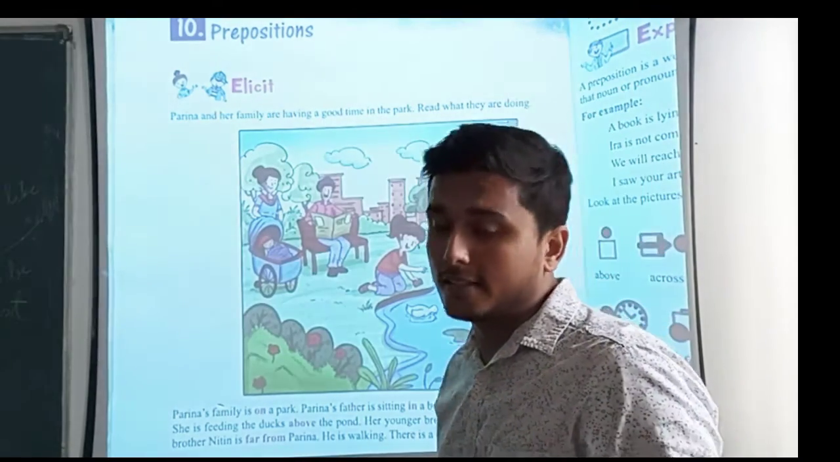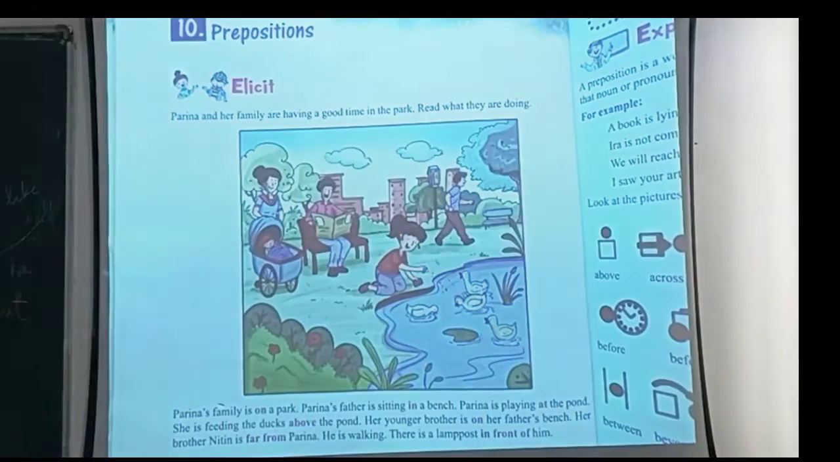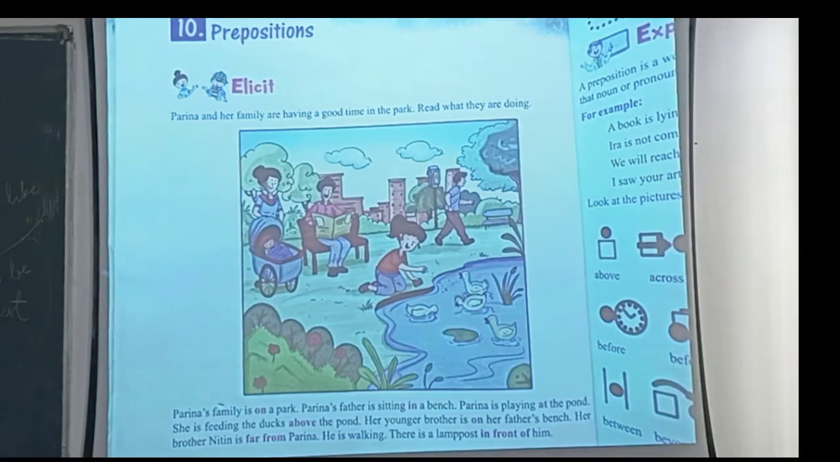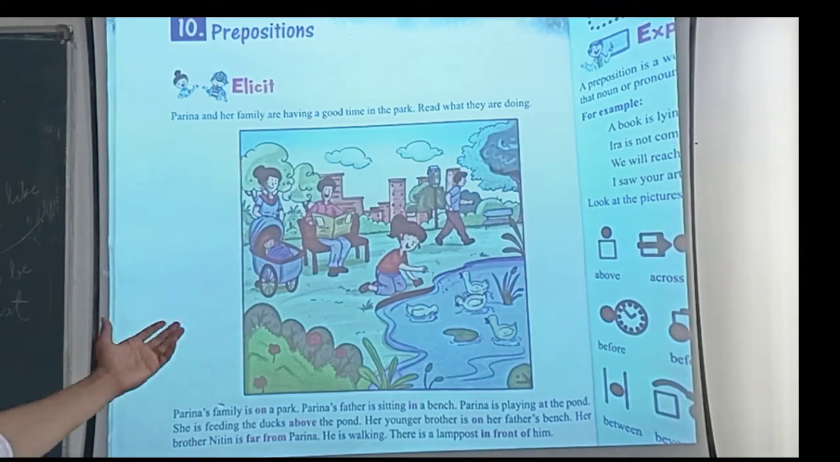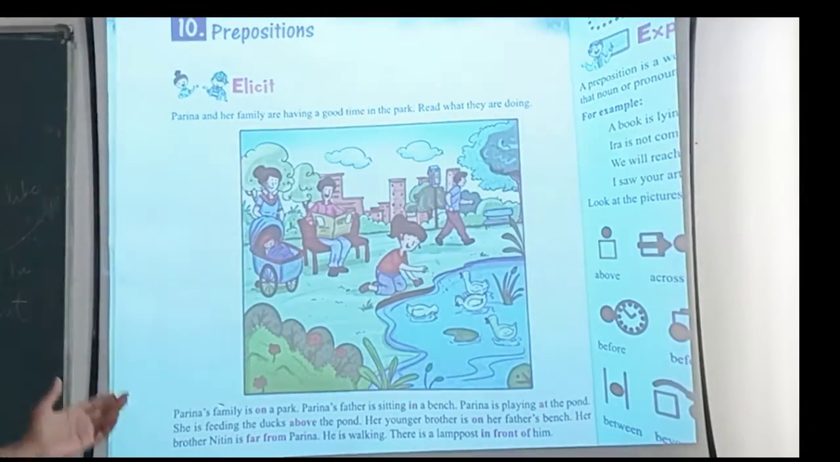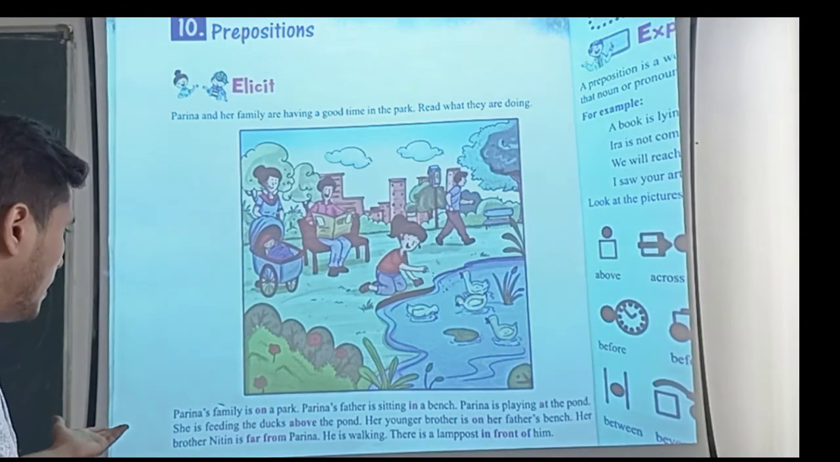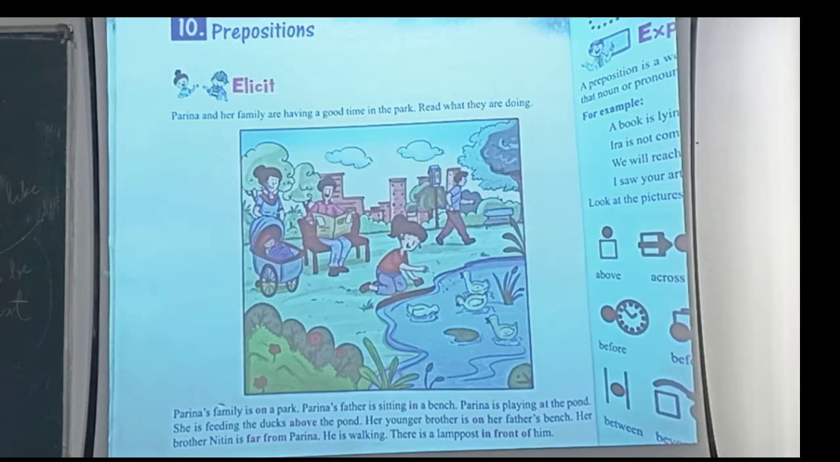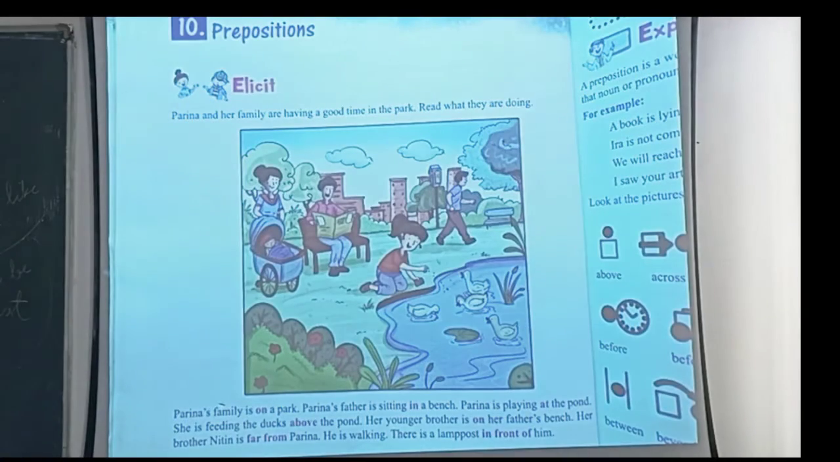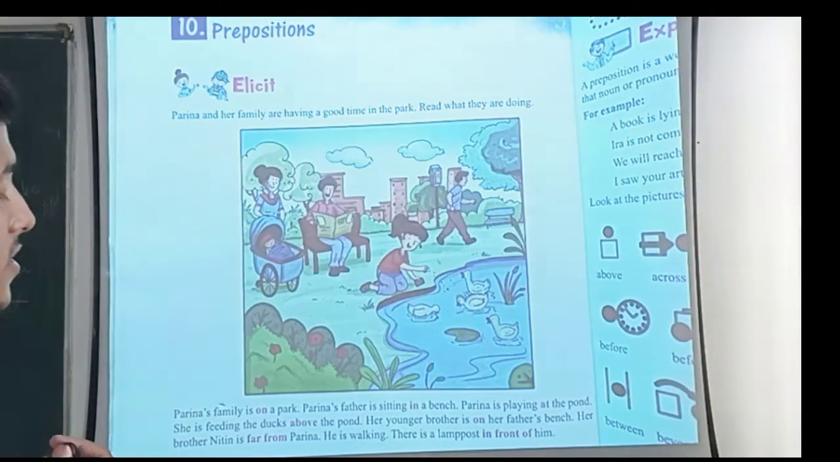So let's start the lesson. It is the 10th lesson, that is Preposition, of our textbook, and you can see on the first page we have a picture, and that picture is of a park. Let's read what is given in this picture. Parina's family is on a park. Parina's father is sitting in a bench. Parina is playing at the pond. She is feeding the duck above the pond. Her younger brother is on father's bench.